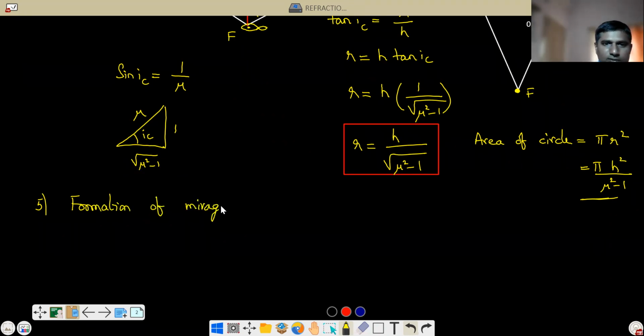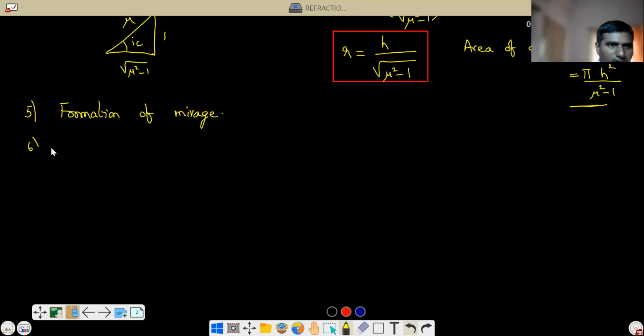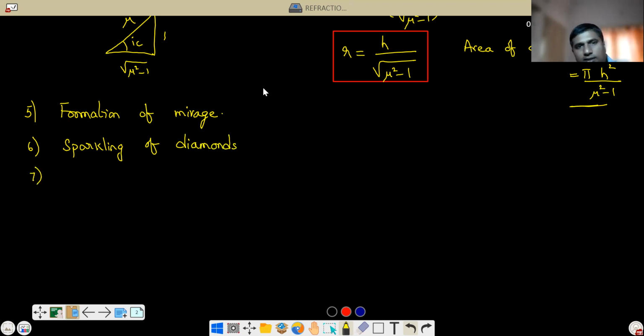Formation of mirage. That means in deserts you will see as if water is there. Correct or not? That is also due to total internal reflection. Another example is the sparkling of diamonds. This also happens because of total internal reflection. A diamond is sparkling because of what? Total internal reflection.